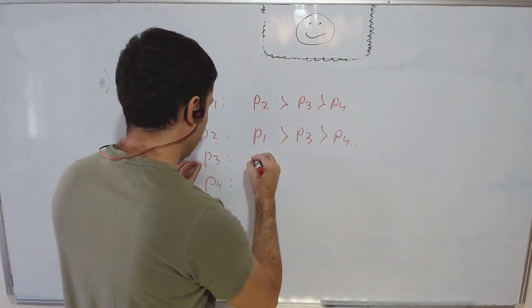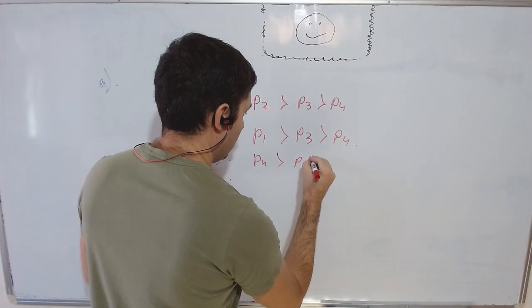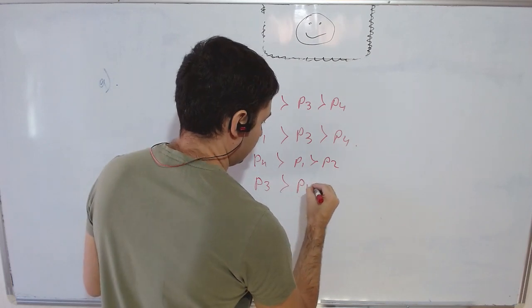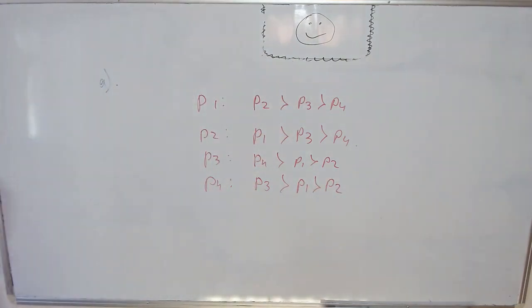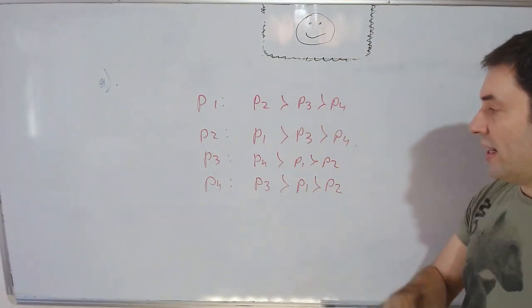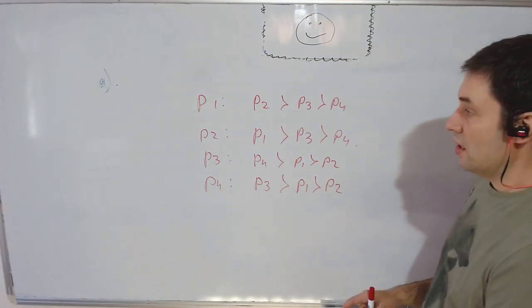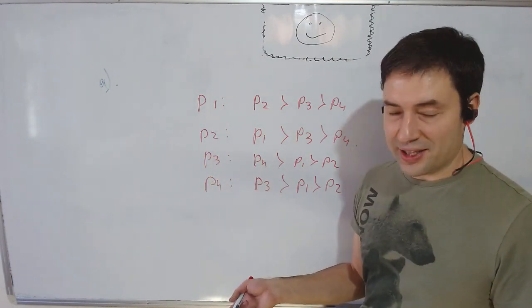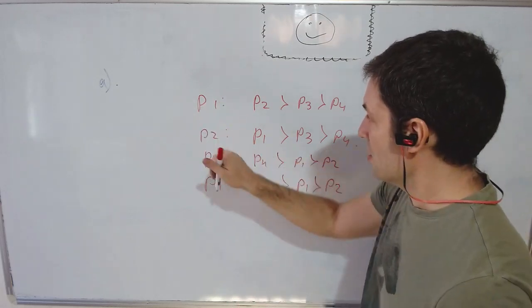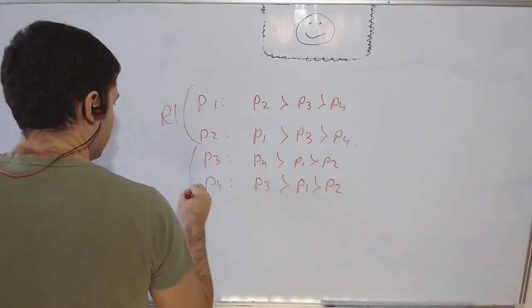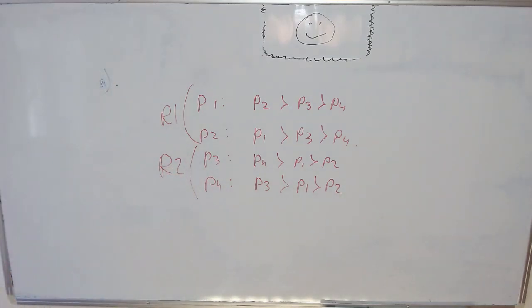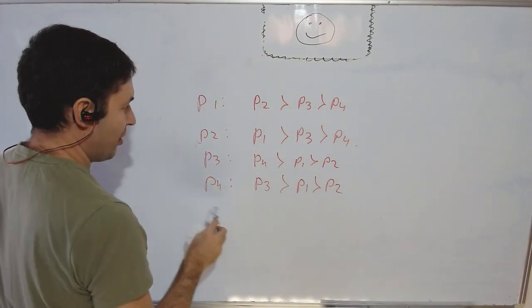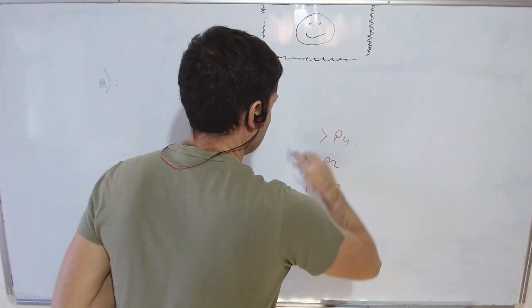And I'll do the same here. So P3 wants to live with P4, and P4 wants to live with P3. And for these preferences, I claim that the stable match is unique because these 2 people want to live with each other, these 2 people want to live with each other. There's only one decent outcome for this market, where we put these people in room 1 and these people in room 2.